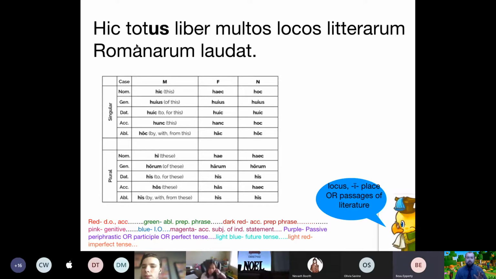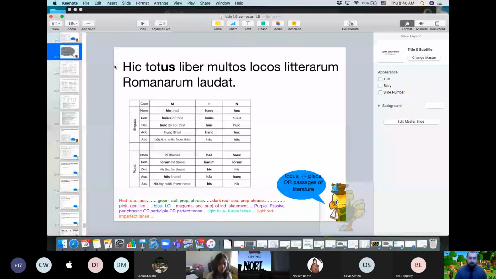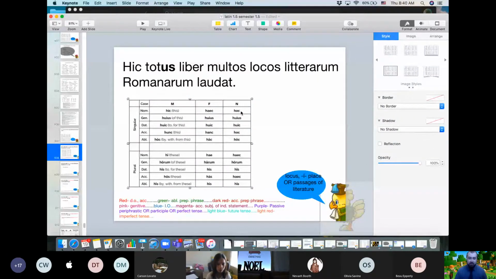So let's work through it. Hic, totus, and liber. They might not look like it, but they actually all go together. If we look at the chart here, hic obviously is the nominative masculine singular form. That should be clear, right? When we refer to this pronoun, we say hic, haec, hoc. That's us talking about the 3 nominatives of each gender. This is hic, so it just means this. And are there any masculine nominatives next to it? Totus is obviously masculine nominative, and liber is that less common second declension masculine nominative ending. So yes, all 3 of these go together, even if they don't totally look like it.